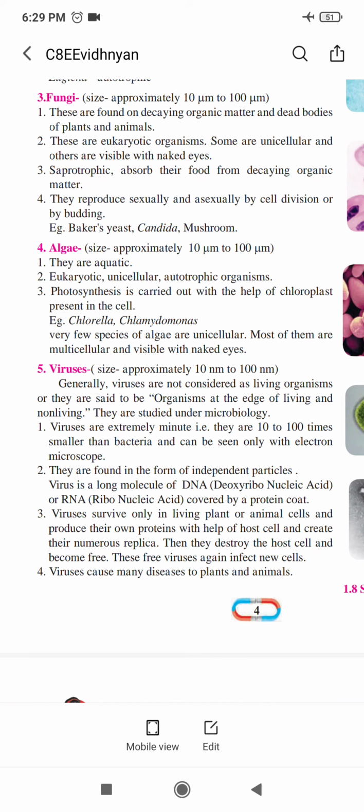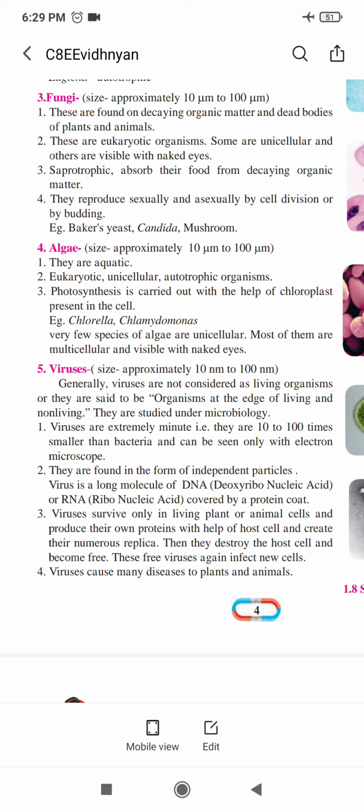They are made of DNA, that is deoxyribonucleic acid, or ribonucleic acid, which carries the code for protein. Because of this, viruses cause fever. They make our body sick, and we get fever or different kinds of diseases because of these viruses. Viruses survive in water, in plants, and in animal cells, and they produce protein in a host cell.